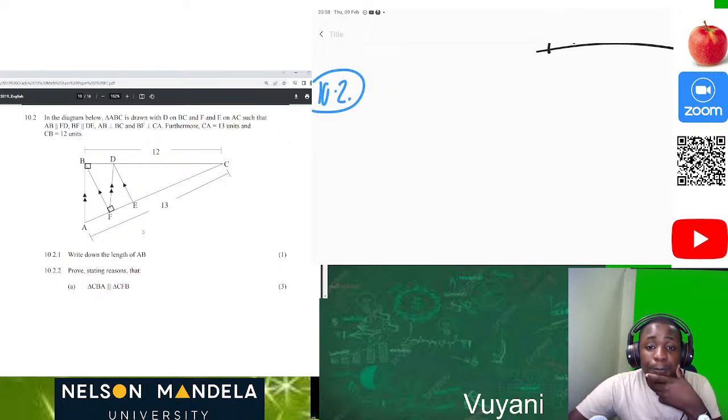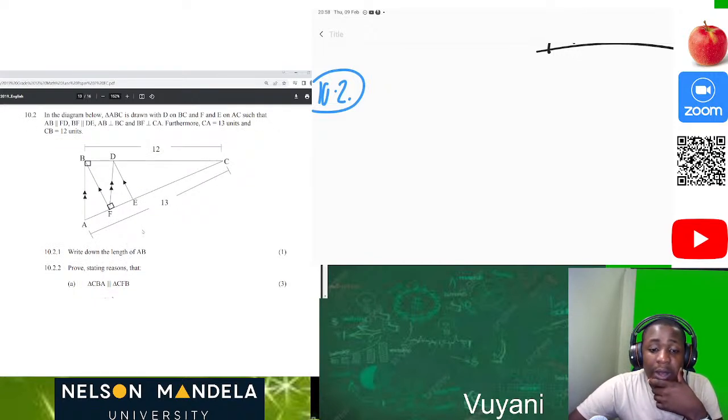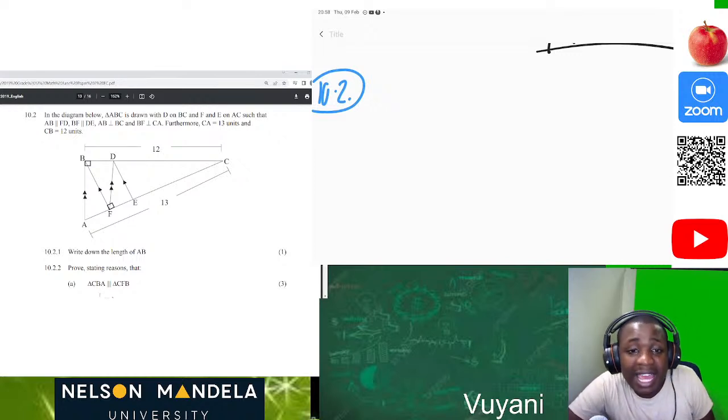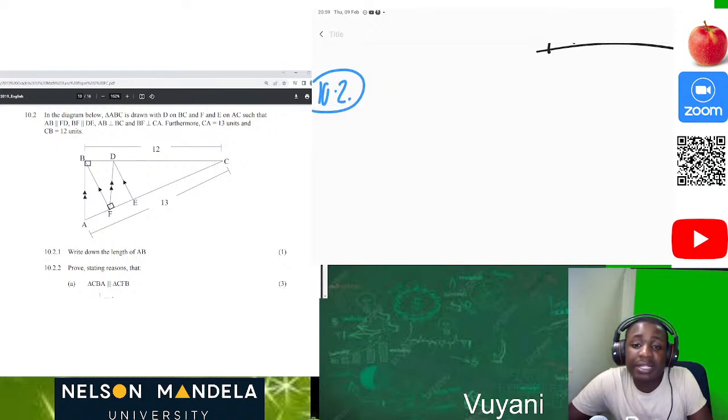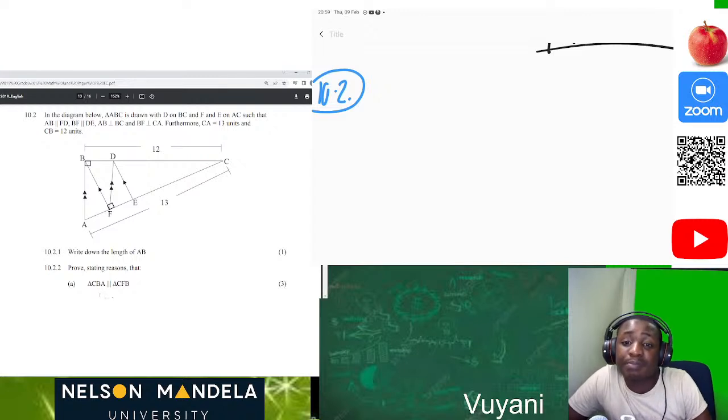In the diagram below, triangle ABC is drawn with D on BC and F and E on AC, such that AB is parallel to FD, BF is parallel to DE, AB is perpendicular to BC, and BF is perpendicular to CA. Furthermore, CA is equal to 13 units and CB is equal to 12 units.